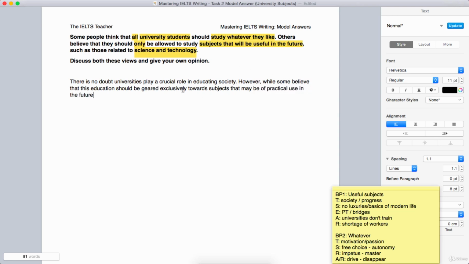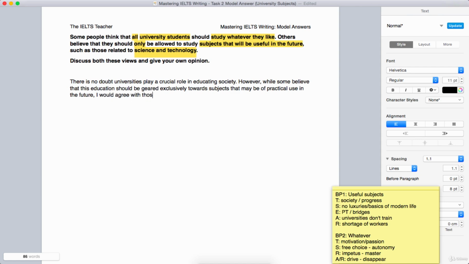The key word here is exclusively. So it shouldn't be geared towards anything else. It's like an only towards subjects that may be of practical use in the future. It's a little bit similar to what we've got up here, but I've said of practical use rather than useful. Now we've got to the end of that idea, that view. We're going to use a comma to create that complex sentence, and now we're going to put forward my point of view.